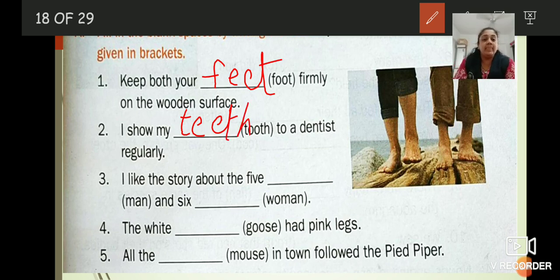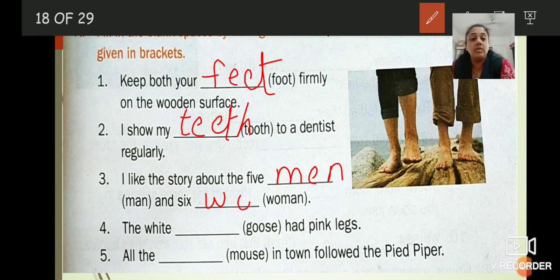T, double E, T, H. I like the story about the 5 men and 6 women. What will be the plural form for it? 5 men. Write down M-E-N. And 6 women. W-O-M-E-N.